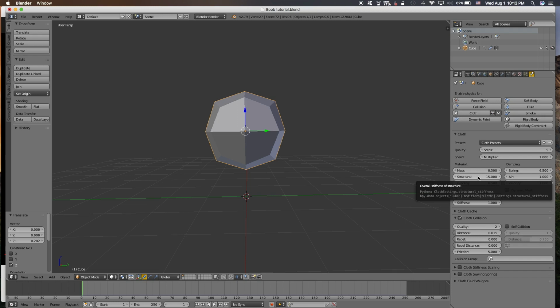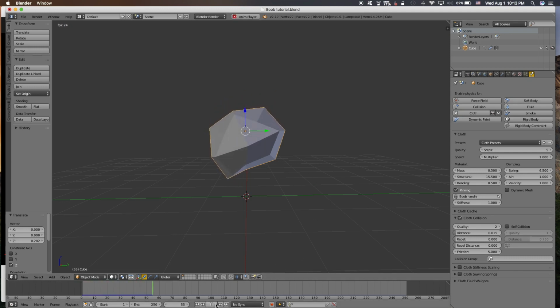Overall stiffness of structure. Do you want it to be stiff or not? I don't know. Okay. We try again. My dog is here. So that's it. This is the boob handle. You better save. Ta-da!